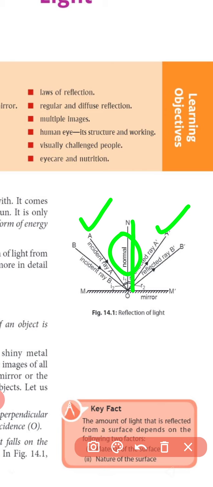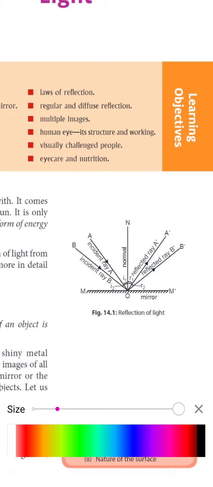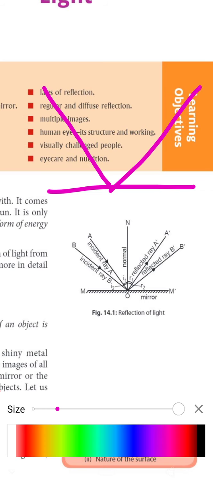Okay, so one more point in this diagram is the angle of reflection and the angle of incidence. Okay, so what do you mean by the angle of incidence and the reflected angle? So this is our mirror, this is the incident ray, that is the reflected ray, and at the center we have a normal ray.